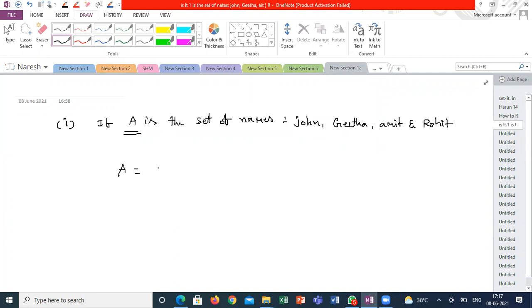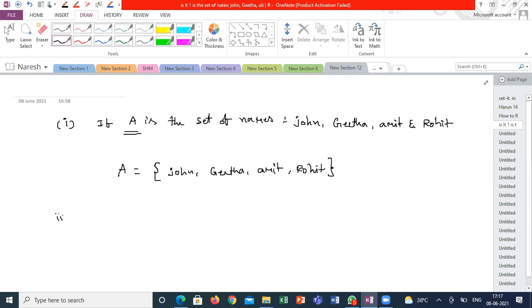A is equal to, curly braces start, John, Geeta, Amit, Rohit. Close the curly braces. This is the representation of the set.